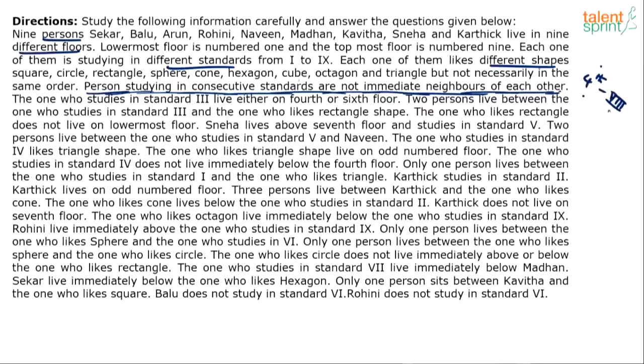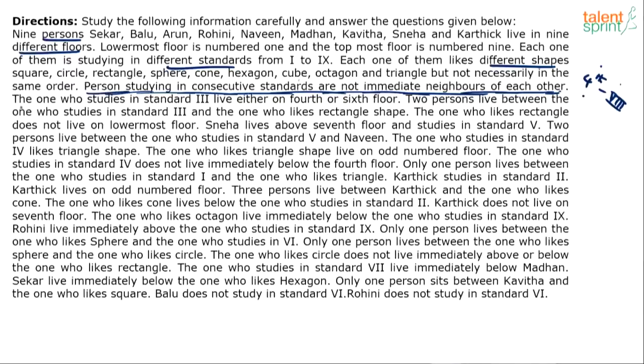Because 7th standard is consecutive with 8th, 9th standard also is consecutive with 8th. So if 8th is on 4th floor, then 7th and 9th cannot be on 3rd floor or 5th floor. That's the idea, right? Persons studying consecutive standards are not immediate neighbors of each other. So neither 9 can be with 8 nor 7 can be with 8. So I think that should help us eliminate a lot of possibilities and fill the gaps easily.